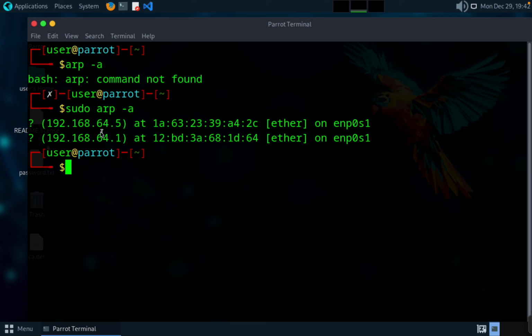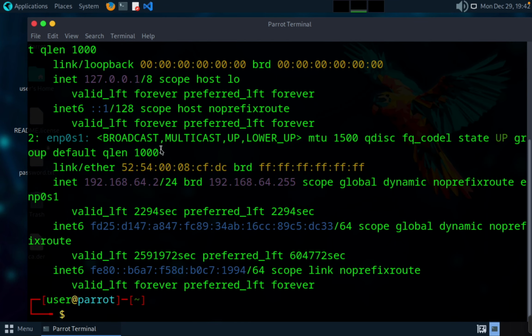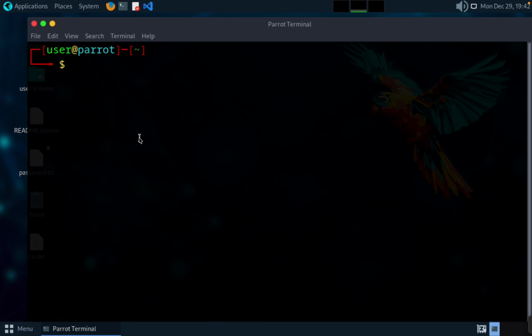So we got 2 systems here. This one is the MacBook, the host system, and this one is the Ubuntu in our VM. This is our information. So this is how you can use the arp -a command. Even when ping is blocked, you can use the ARP command, because ARP can still reveal the device, as we see now.